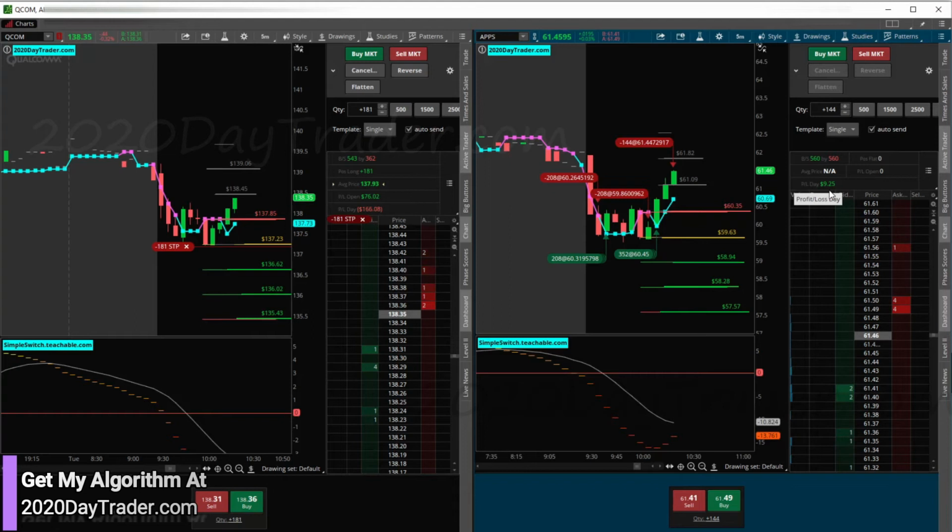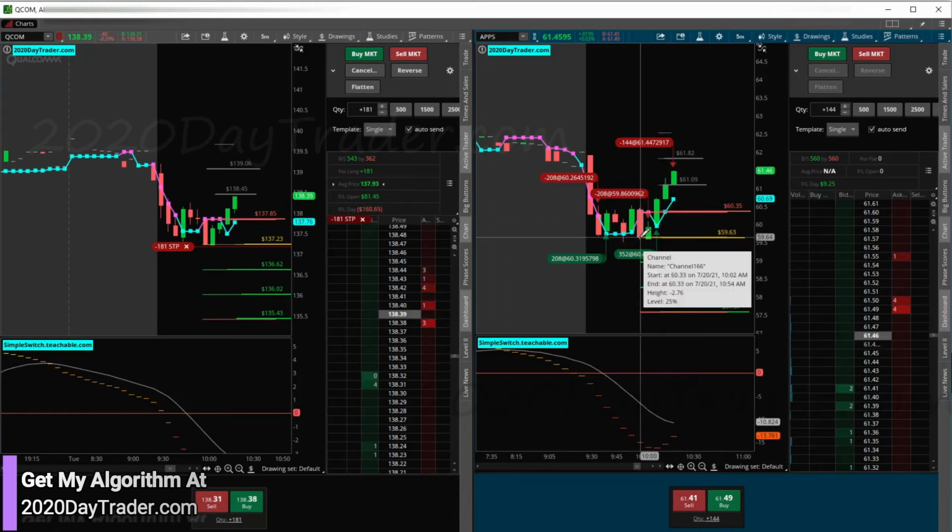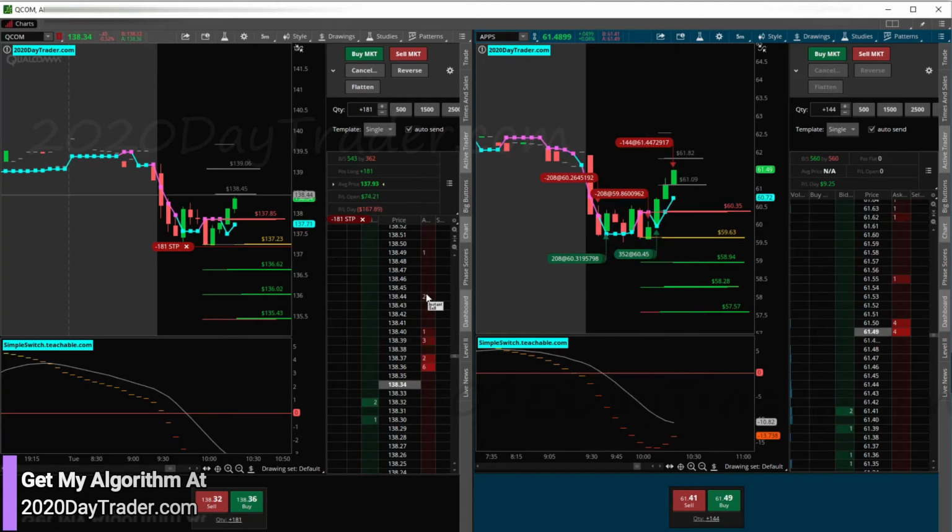So we turned a little bit of a red trade to a green trade. I should have had a green. We should have had 2 winning trades here with APPS, but I screwed up the first one. So it is what it is. So $9. All right, QCOM, let's go.